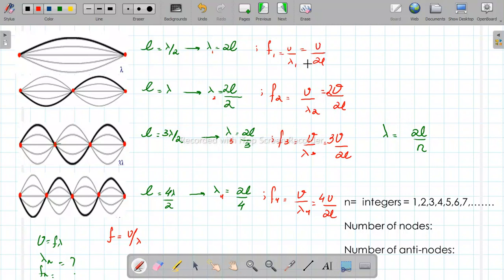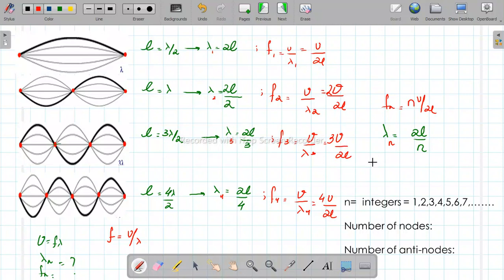We have V over 2L here, V over 2L here, V over 2L, V over 2L. So we can generalize this formula for nth harmonic as V over 2L with this n here, and this n could take all possible integer values, that is 1, 2, 3, 4, and so on.